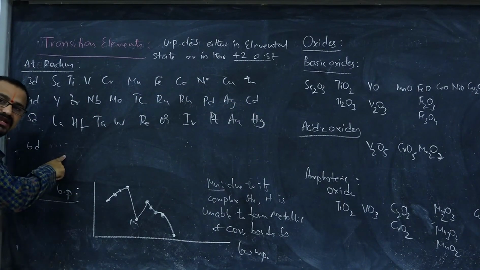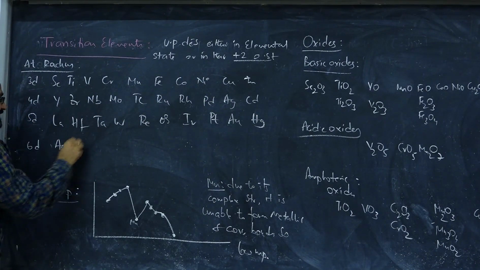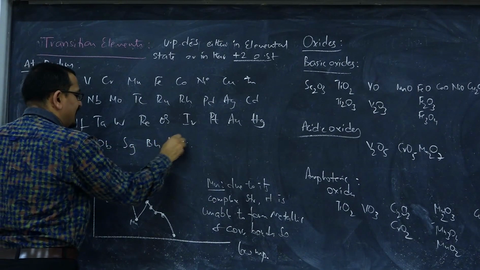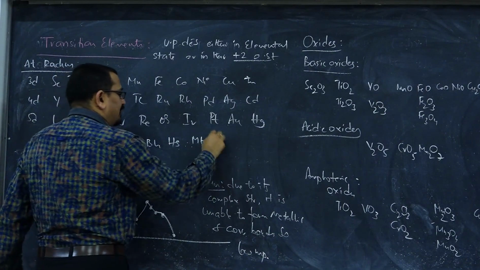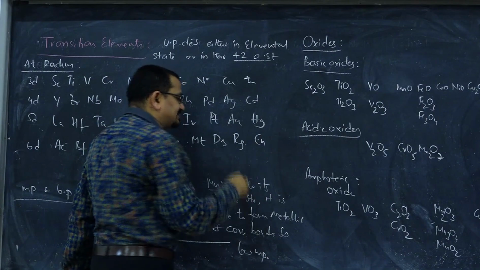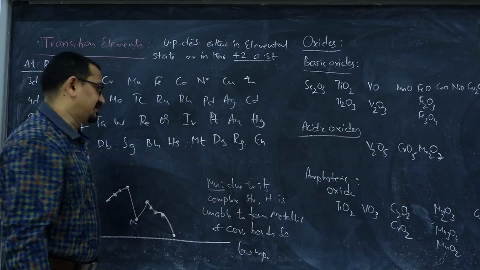And when it comes to the last series, 6D series: actinium, rutherfordium, dubnium, seaborgium, bohrium, hassium, meitnerium, darmstadtium, roentgenium, and this was recently named copernicium. Earlier it was Eka mercury.